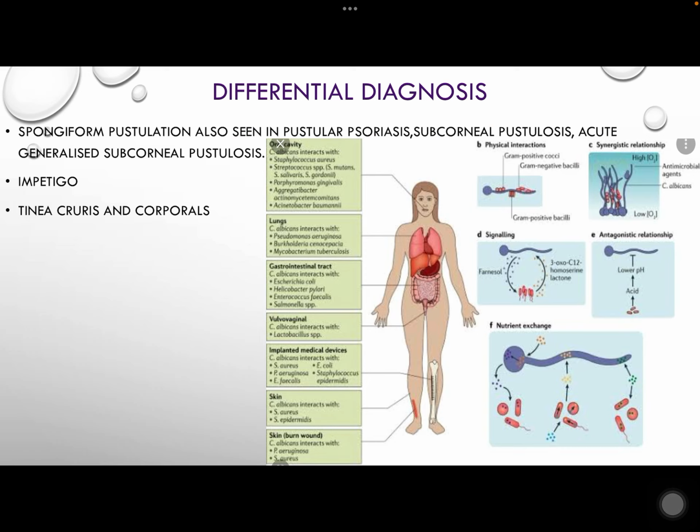forms. Spongiform pustulation is a characteristic of Tinea cruris and Tinea corporis. Special stains reveal septate hyphae without the budding yeast of Candida. The distinction can occasionally be challenging. Candida usually infiltrates the keratinized epithelium, whereas dermatophytosis usually involves only the stratum corneum.